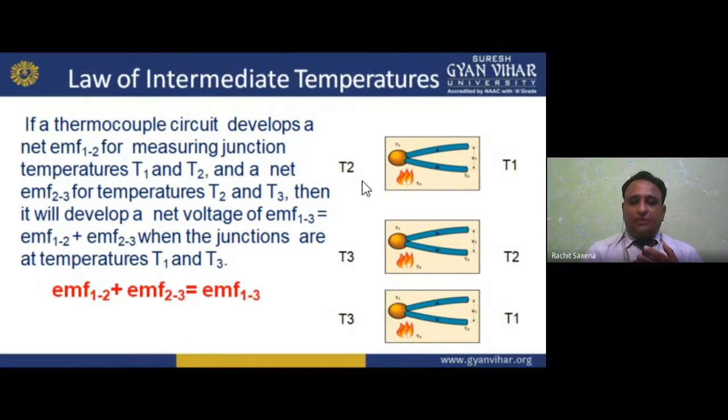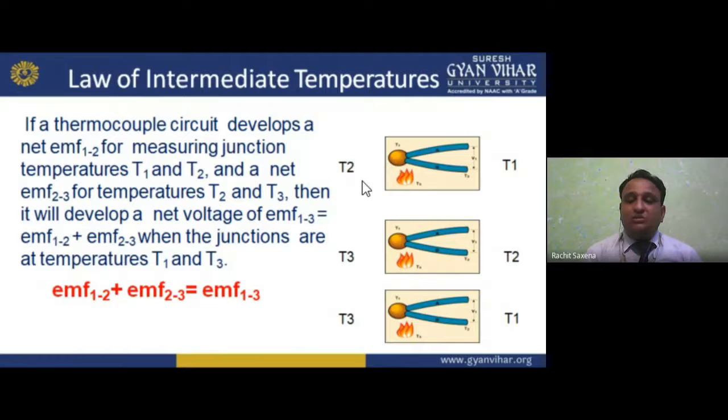So what is a thermocouple? First, what is the Hall effect? I already told you what the Hall effect is. Hall effect is basically whenever a current carrying conductor is placed in a magnetic field, Lorentz force takes place. These are perpendicular to each other, current and field, and due to this, charge moves and voltage is generated. That is Hall voltage, and we can use this for magnetic field measurement. Spacecraft, automobile, fuel reader, we can use magnetic position sensing. Okay, these are the applications. Then we have the thermocouple.